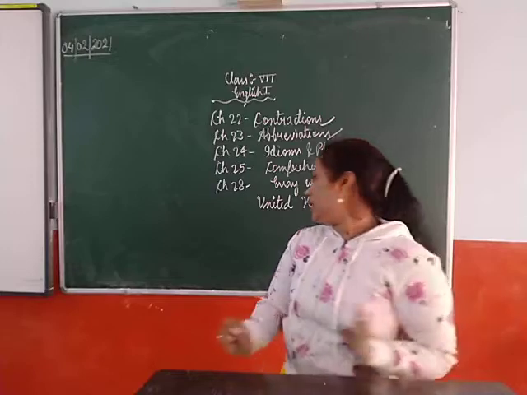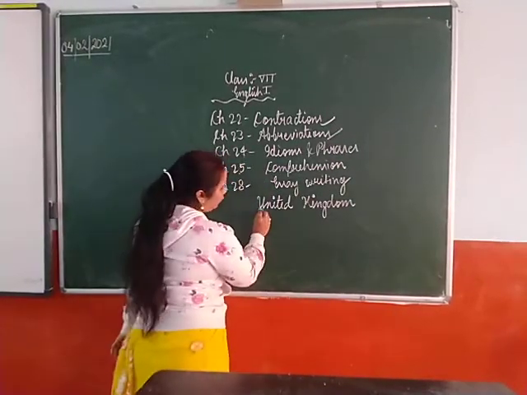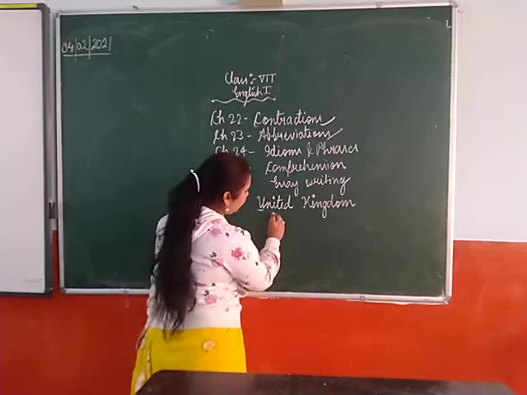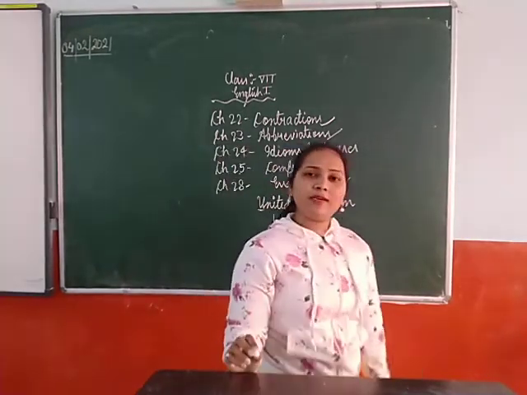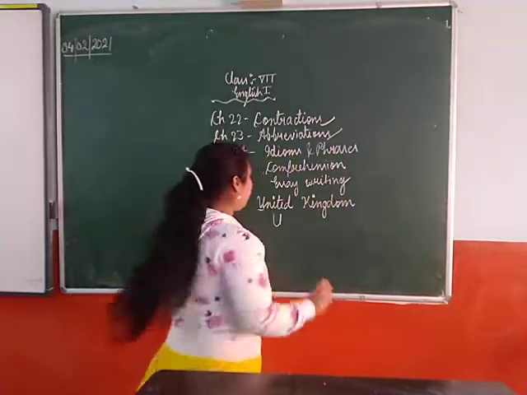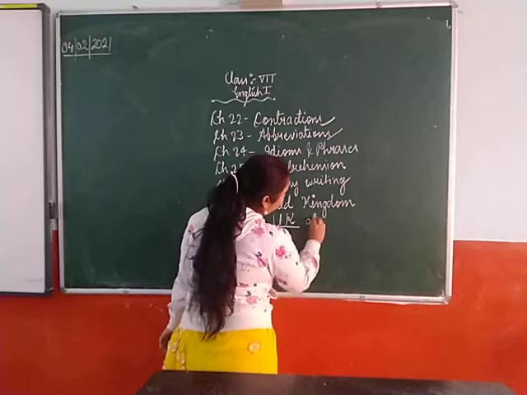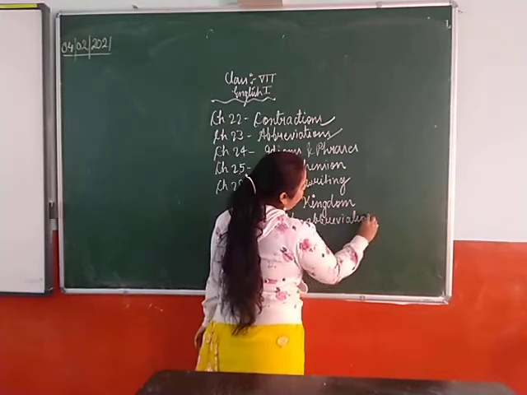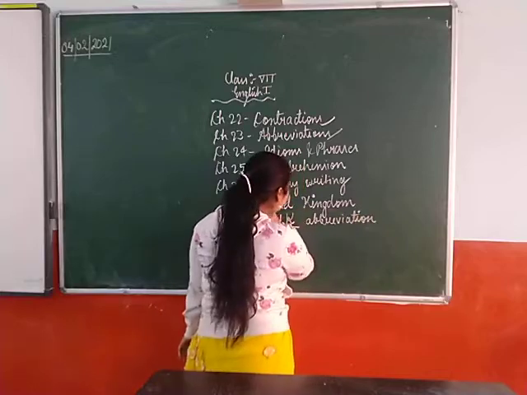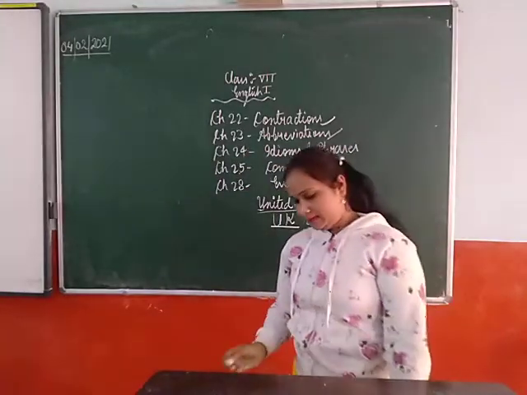So in United, what is the first letter? Of course it is U. We will write U. Then in Kingdom, which one is the first letter? It is K. So we will write K. So this UK is the abbreviation, and the full form of this is United Kingdom. Okay? Next.